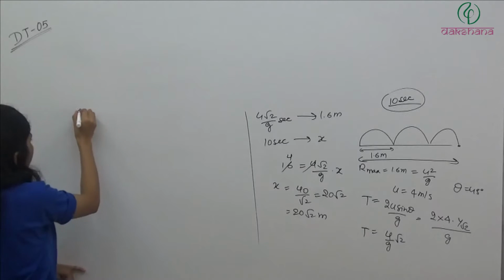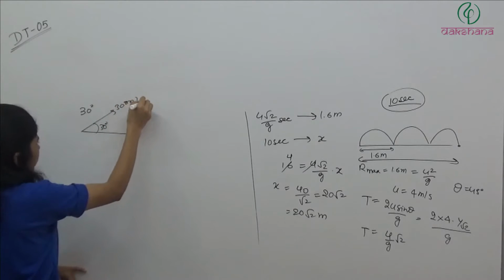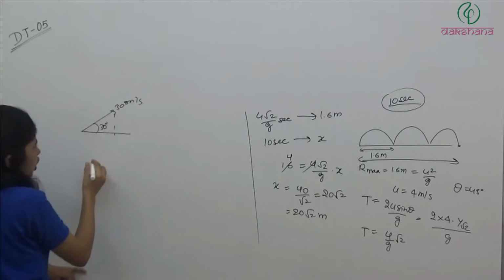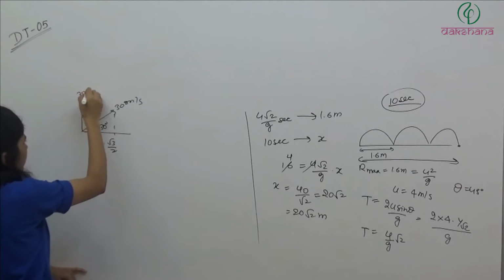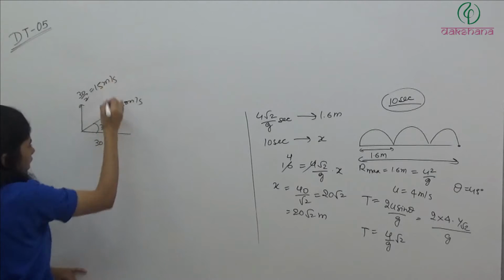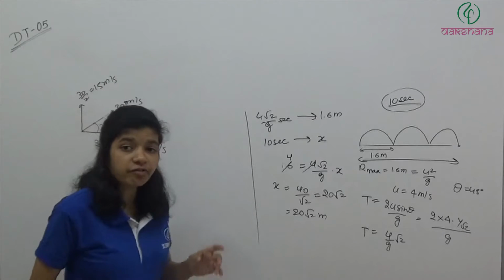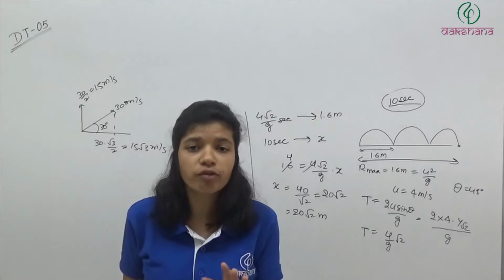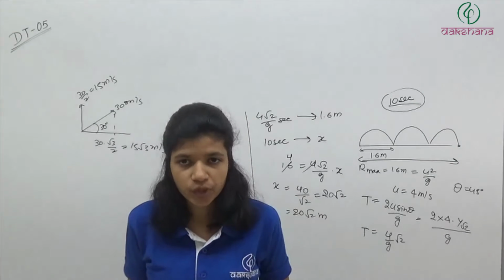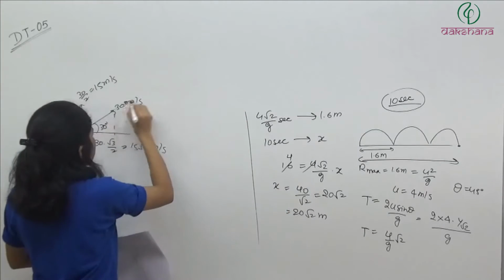So here we threw it at 30 degrees with 30 meter per second. Now velocity in x direction is how much? It is 30 into root 3 by 2, which is 15 root 3 meter per second. Velocity in y direction is 30 by 2, which is 15 meter per second. After 1.5 second, to find the angle of the projectile at any instant, we need to find its velocity, and Vy by Vx will give us the angle with the horizontal. So its path will be something like this.